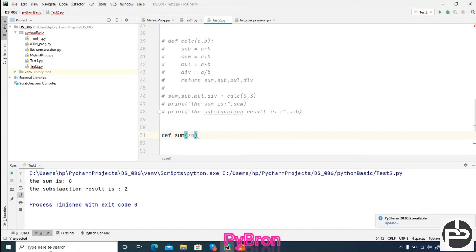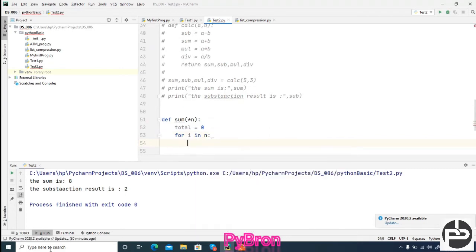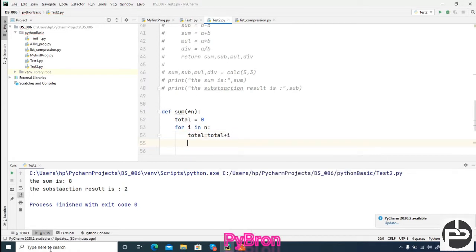So how is it going to be added here? Just try to understand. Here I write total is equal to 0, and then for i in n, total is equal to total plus i. Then at the end of this method, print the sum is equal to total. This is the beauty.